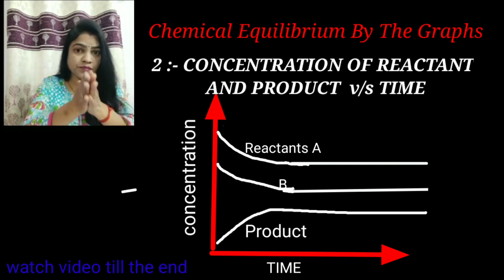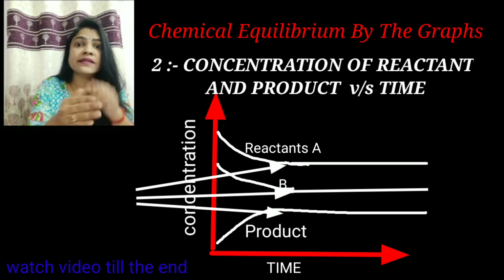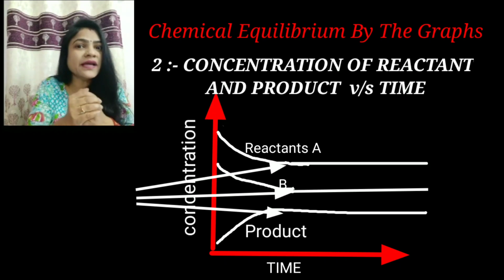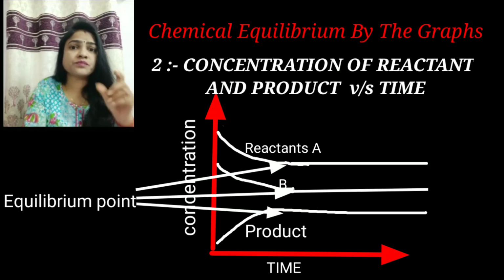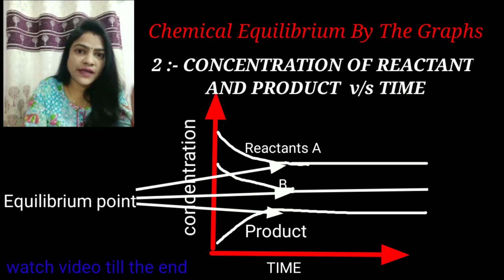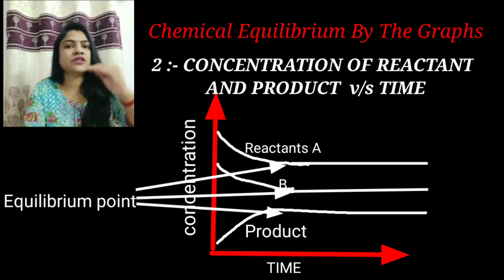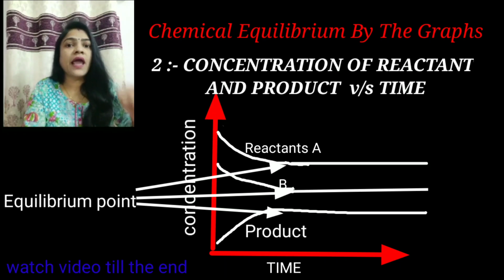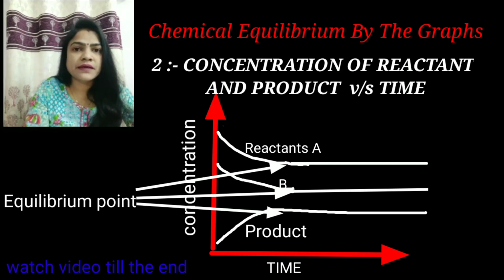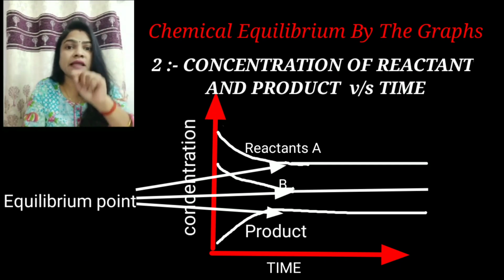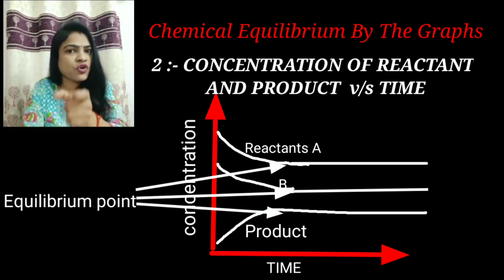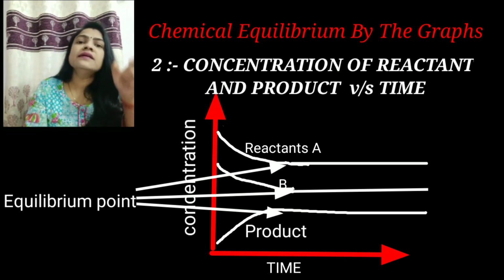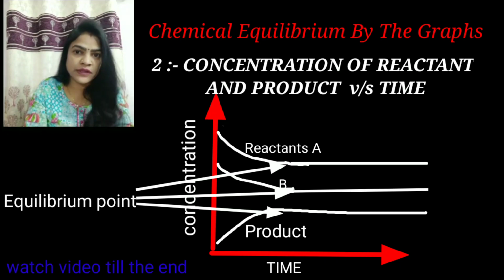But when we get to the equilibrium point, both the concentration of the reactants and the concentration of the product will be constant. There will not be any further changes in the concentration of the reactants and the product.